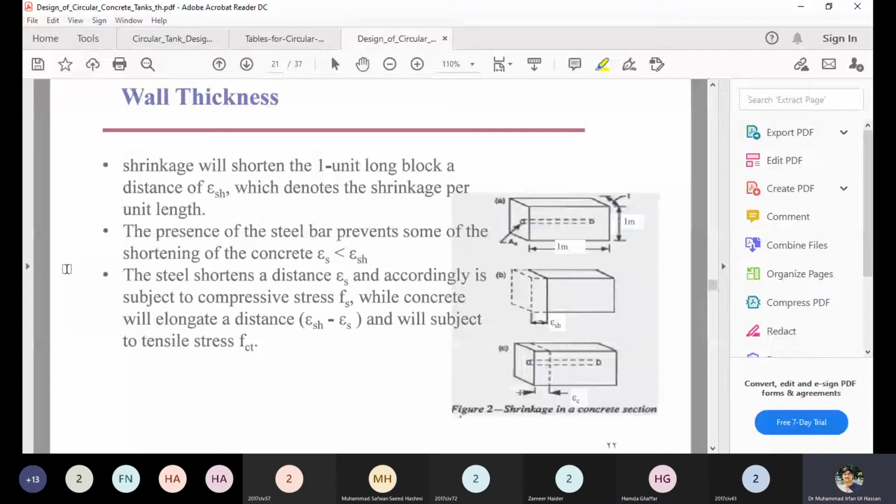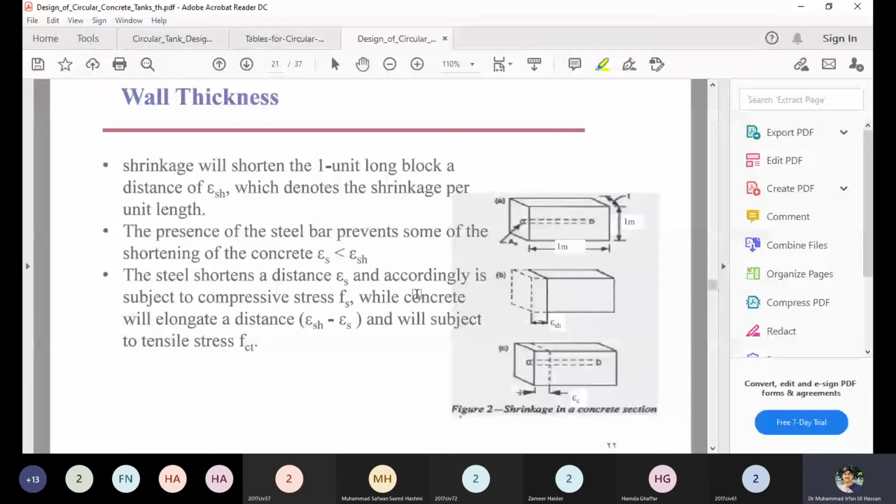Consider a segment of a circular tank which is 1 meter long, 1 meter high, but T meter thick. Thickness is T. So this is a segment. You know that in the circular tank there is a circular reinforcement also, which is shown in the figure, and this segment will be under the effect of tensile force, not only the concrete but also the steel.